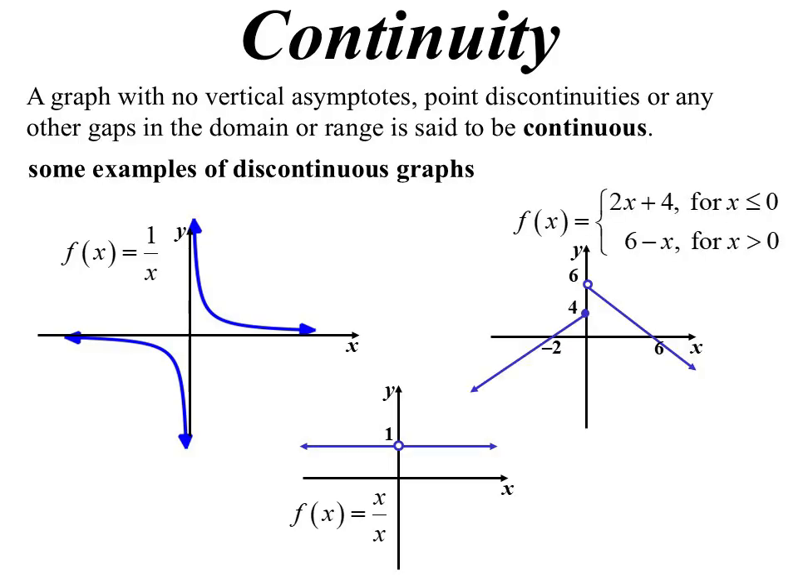And these sort of functions where they're split into two different functions for different values of x, again, that's not continuous because there's a jump from one branch to the other. So they're all examples of discontinuous graphs. Now why is that important? Because that brings up this idea of differentiability.